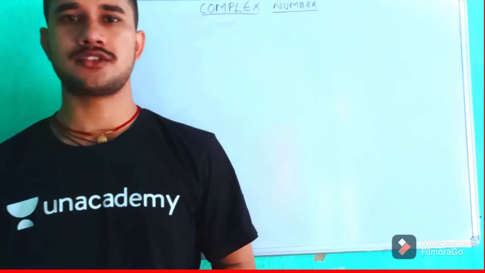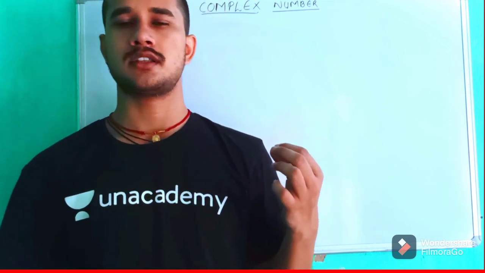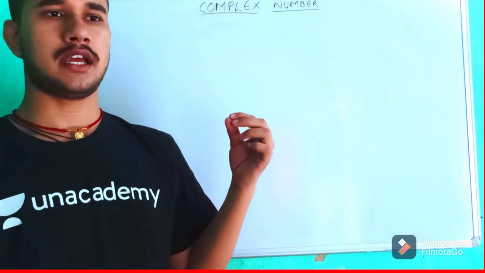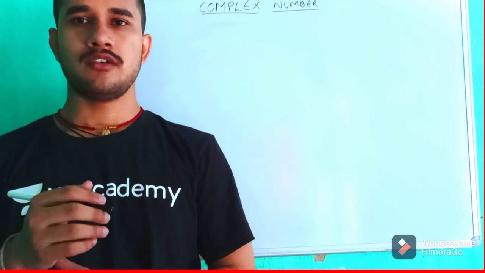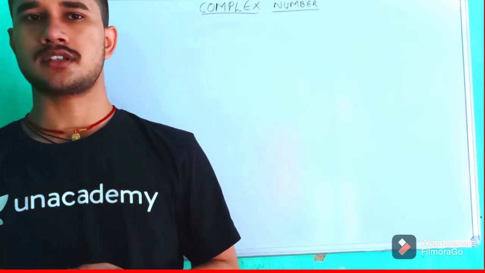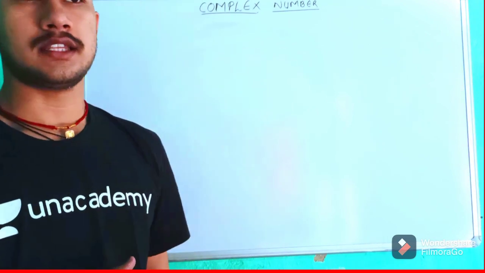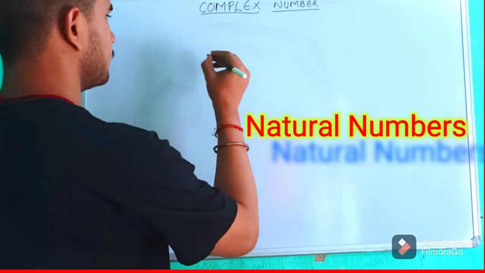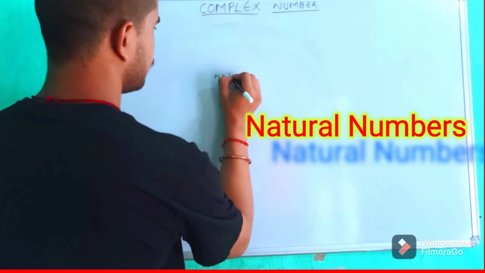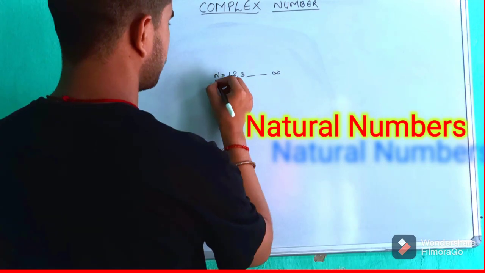What made the mathematicians discover such a number, that is the complex number, and what it actually is, where does it lie, and what it includes. So let's start with the very basic thing we must have heard about, that is natural numbers. What are natural numbers? Natural numbers are nothing but 1, 2, 3 till infinity.